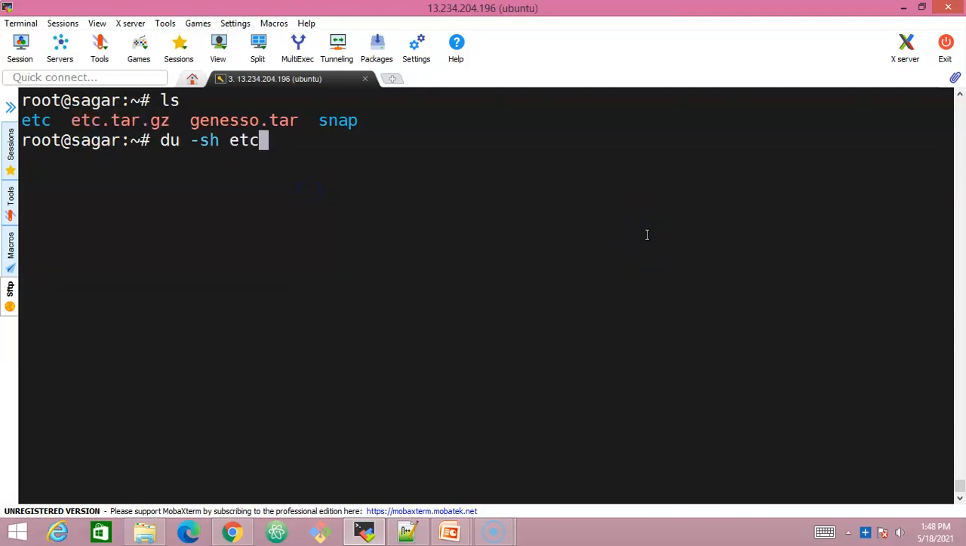etc.tar.gz. I'm trying to understand what is the size of this particular compressed archive. Enter. See, look at this. It's 764 KB.